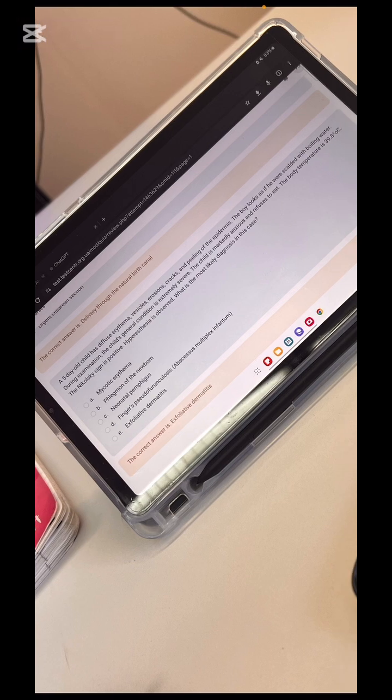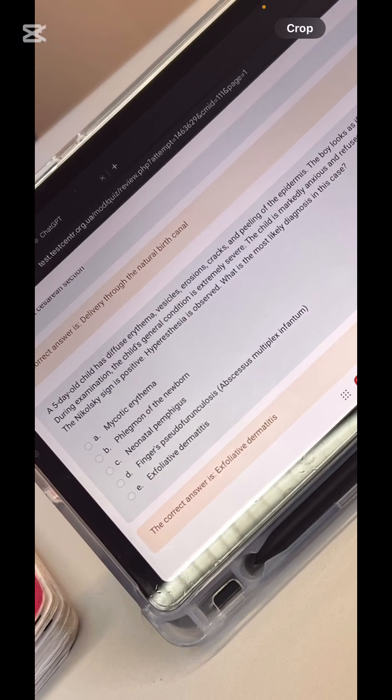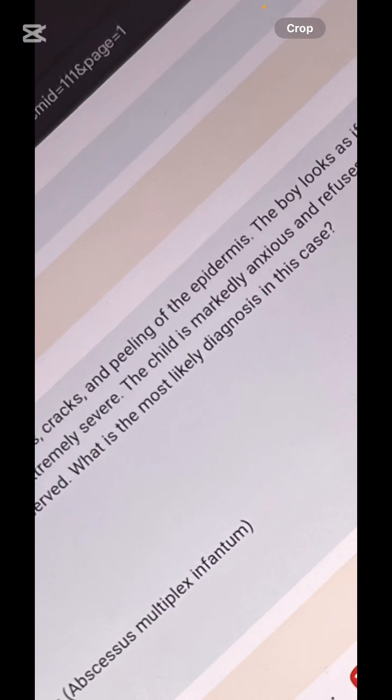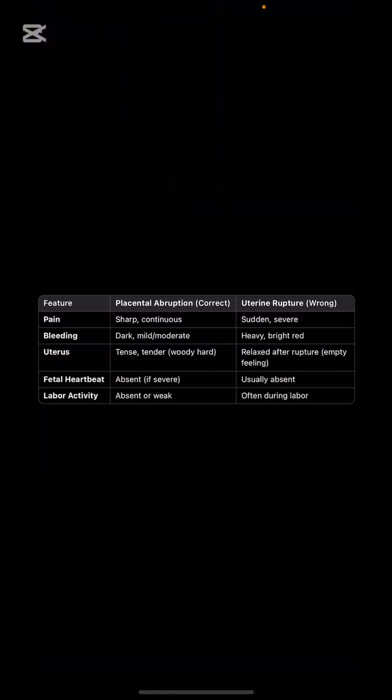Next is exfoliative dermatitis case. Why exfoliative dermatitis? Peeling of the epidermis is there. Placental abruption and uterine rupture, what are the differences? In abruption, the pain will be sharp. In rupture, the pain will be sudden, because rupture happens suddenly, right? The bleeding will be dark in placental abruption, and heavy in uterine rupture.